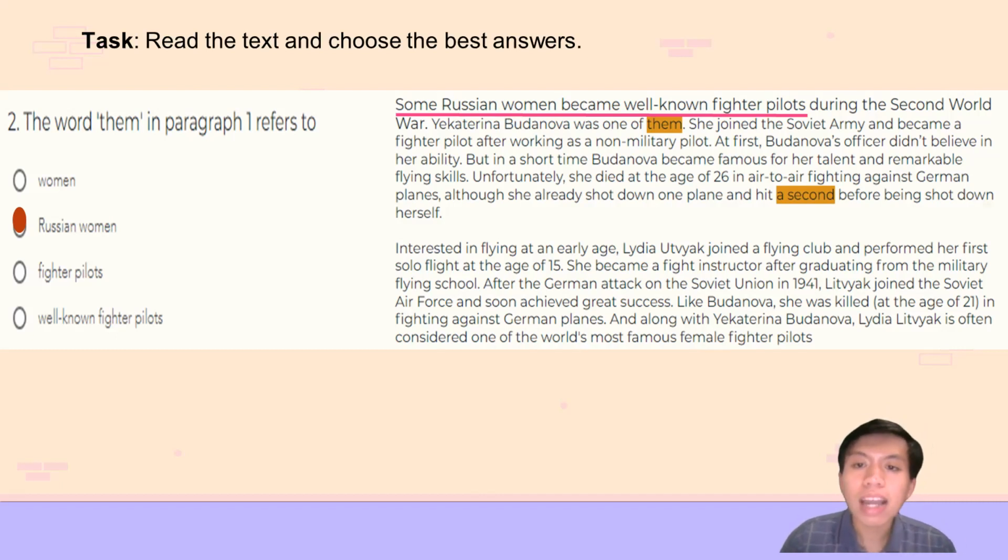So you can see that the word "them" refers to the subject of the previous sentence. And what is the subject of the previous sentence? It is some Russian women. Many of you may be mistaken with "well-known fighter pilots," but the word "them" here serves a grammatical function, so Russian women should be the correct answer.